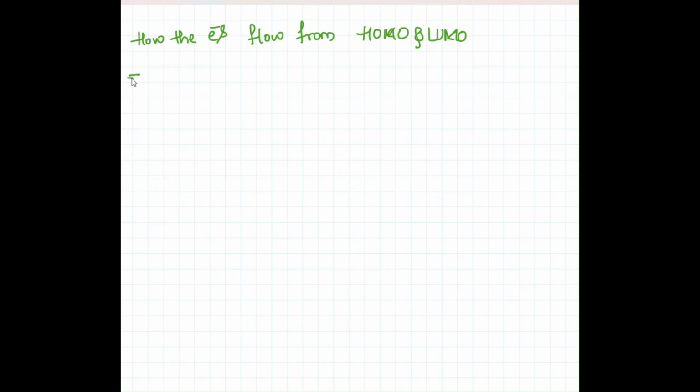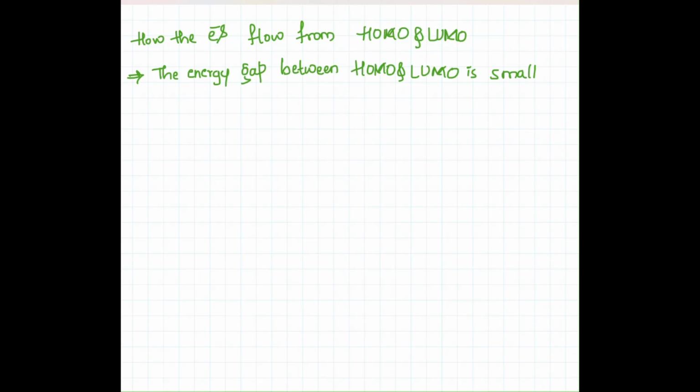If the energy gap between HOMO and LUMO is small, then the interaction is highly efficient. The energy gap between HOMO and LUMO is small, the interaction between HOMO and LUMO is highly efficient.